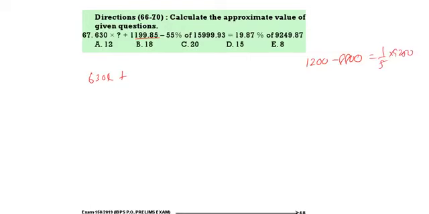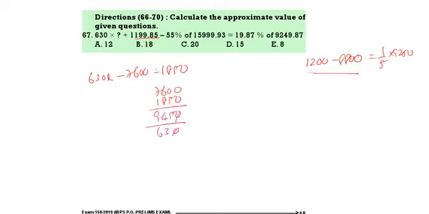Now do this. 630x plus 1200 minus 8,800, that means minus 7,600, is equal to 1850. So 7,600 plus 1850 is 9450 by 630. 0, 0 cancel. 63 ones, 63 fives. We get 15 as the answer. 15 is the correct answer.